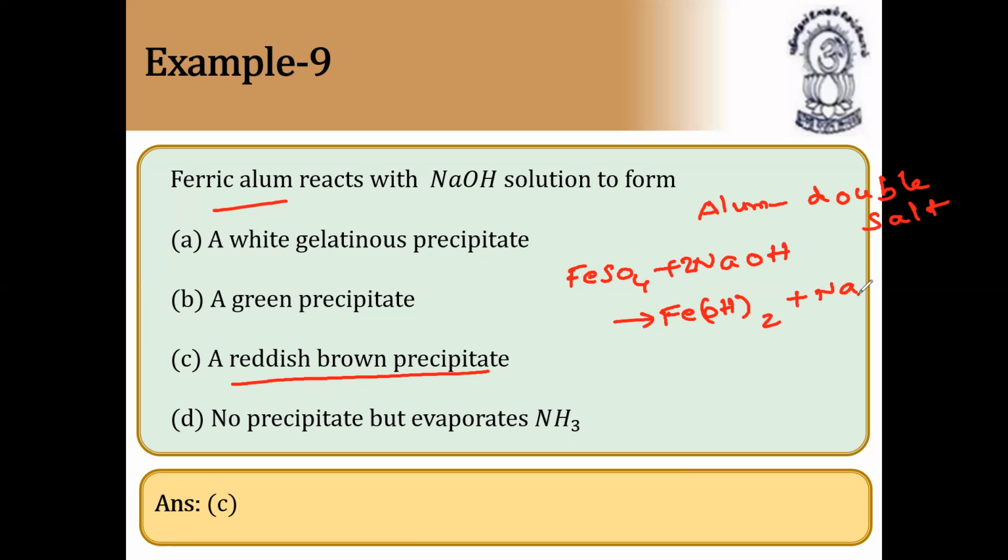It is nothing but a dirty green precipitate. After the dirty green precipitate, slowly it changes color, which forms a reddish brown precipitate. Reddish brown precipitate. Answer is C. Next question.